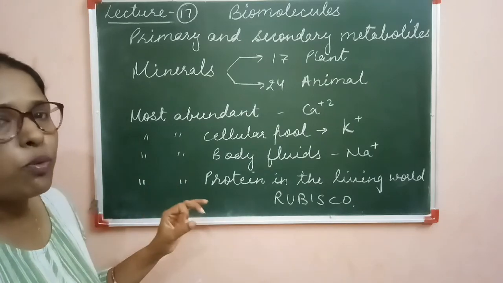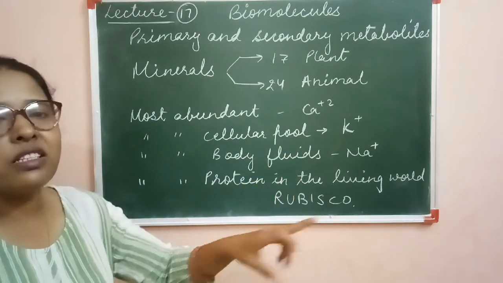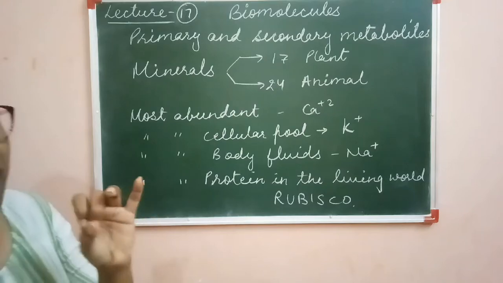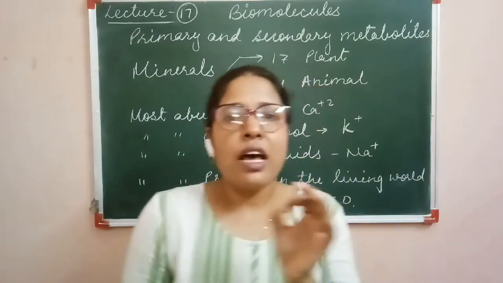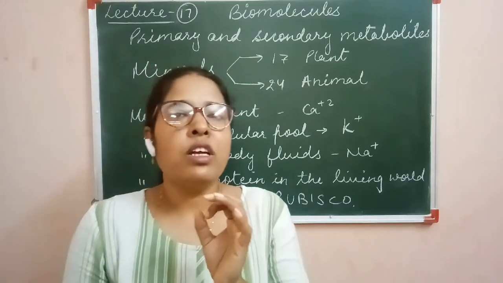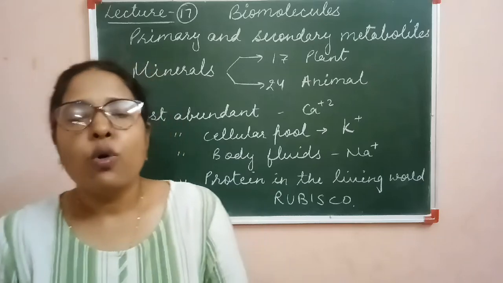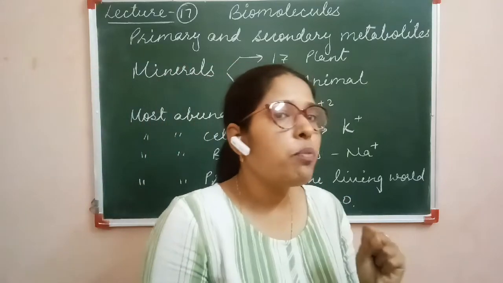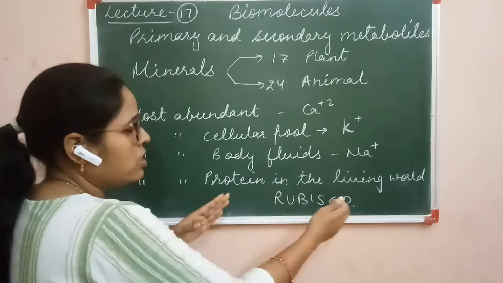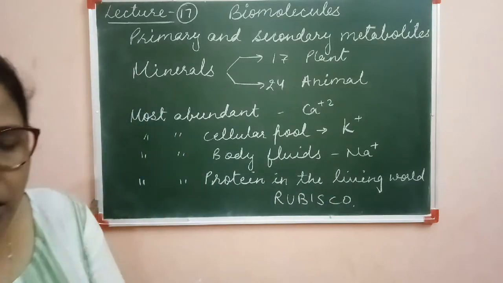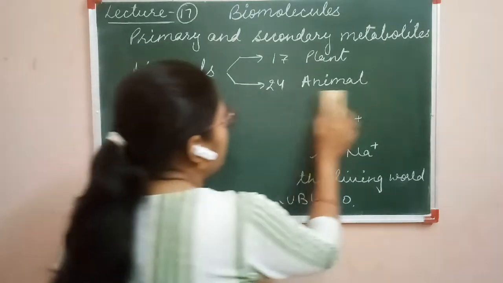That is the rubisco protein, ribulose bisphosphate carboxylase enzyme, which is a proteinaceous enzyme. So this is the enzyme which is found in the most abundant living organisms of the world.